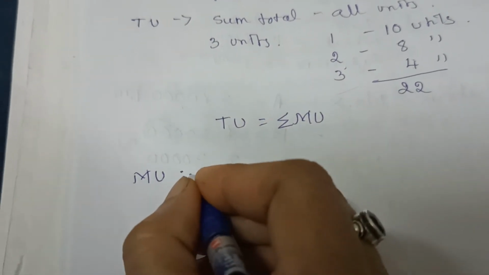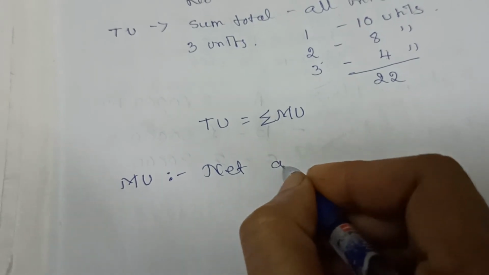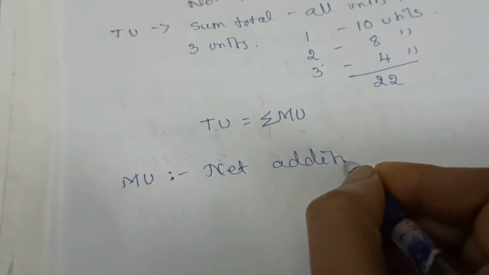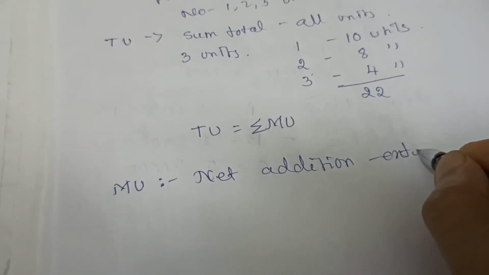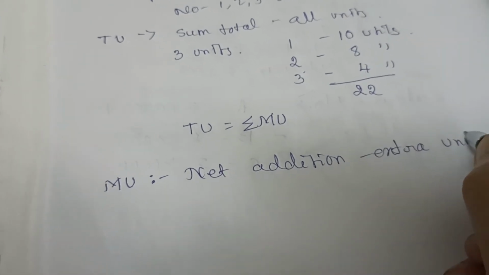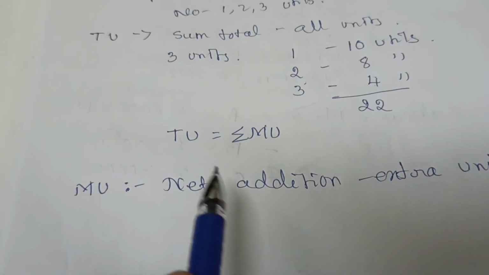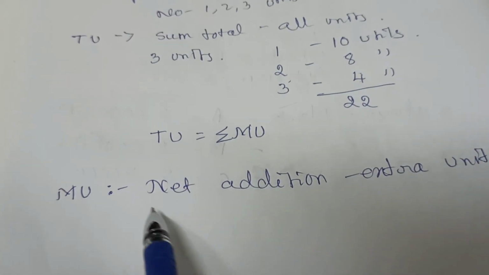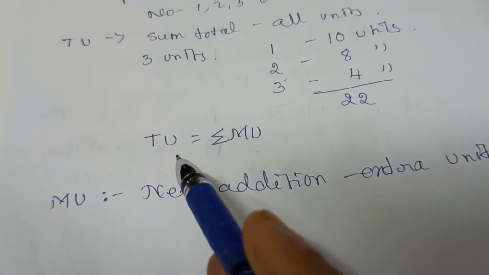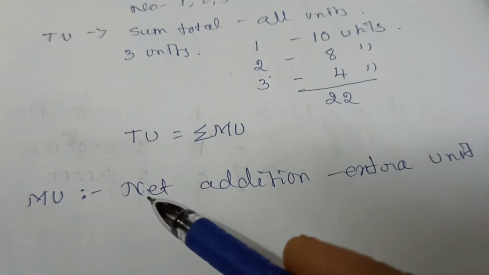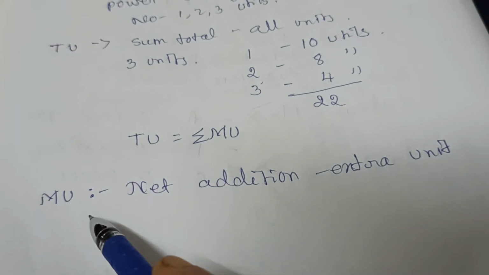What is meant by marginal utility? It is the net addition made to the total utility by consuming an extra unit of a commodity. By consuming one more unit of a commodity, how much is added to the total utility is called marginal utility. So suppose you are consuming one more extra unit, how much extra satisfaction you get by consuming that extra unit is called marginal utility.